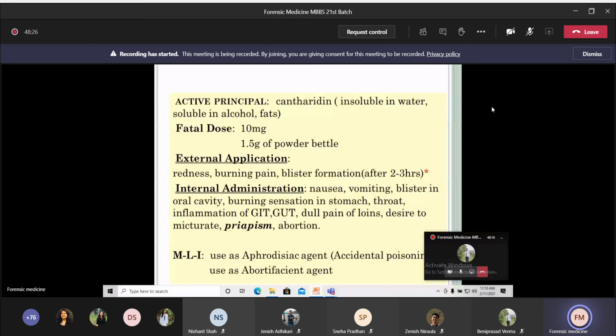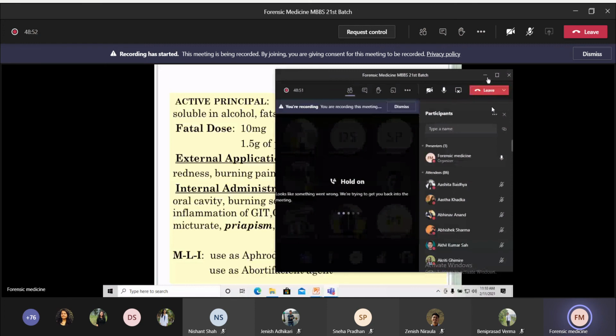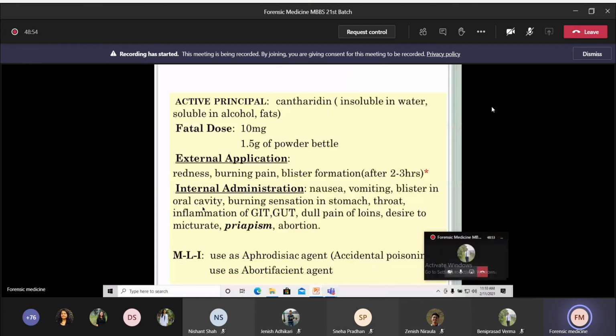And with internal administration, oral intake, it will produce symptoms such as nausea, vomiting, blister formation in the oral cavity, burning sensation in the stomach and throat, and there will be inflammation of the gastrointestinal tract and genitourinary tract. The patient complains of dull pain in the loins area and desire to micturate, but is unable to urinate. Okay, and priapism is seen in case of male, whereas abortion is seen in case of pregnant female. Priapism means a painful and prolonged erection of the penis, mostly seen in males.